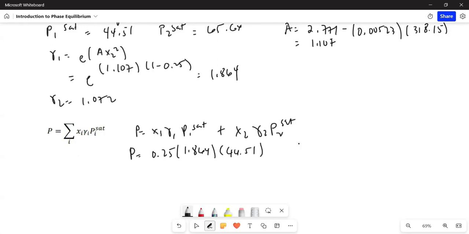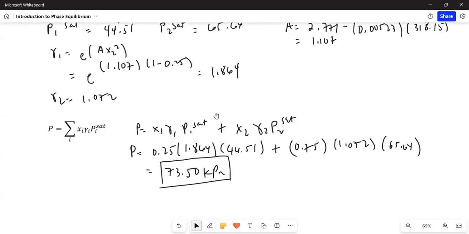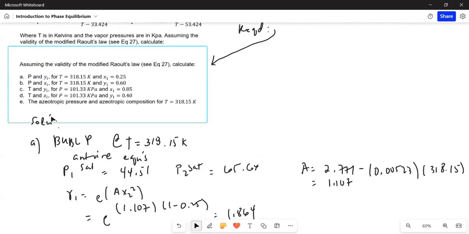And then x sub 2 is 1 minus 0.25, so that's 0.75, multiplied by activity coefficient 1.072 times P2 sat, earlier 65.64 by Antoine equation. The pressure is 73.5 kilopascals.